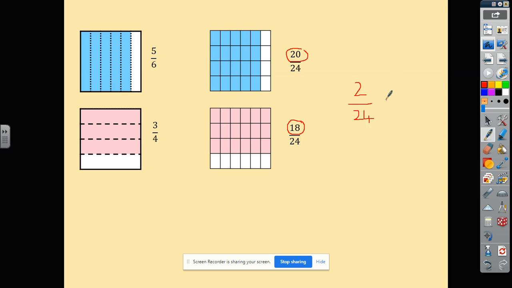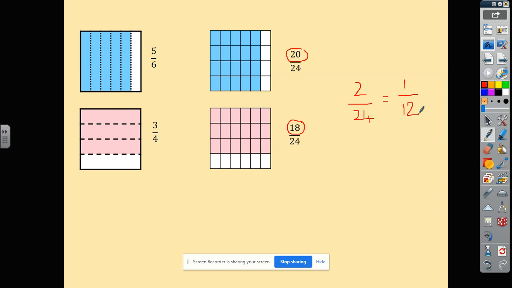Now, a lot of you may be spotting that we can simplify this because these are both divisible by 2. So I know that 2 24ths is the same as writing, I divide both parts by 2, 1 over 12.